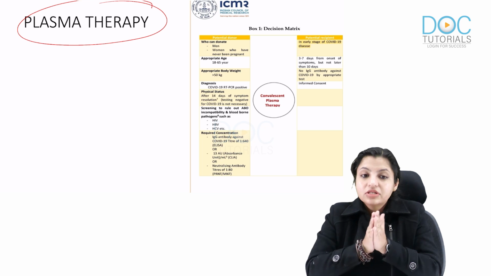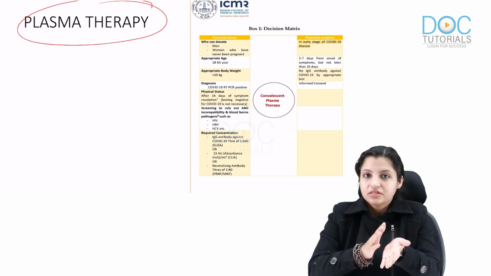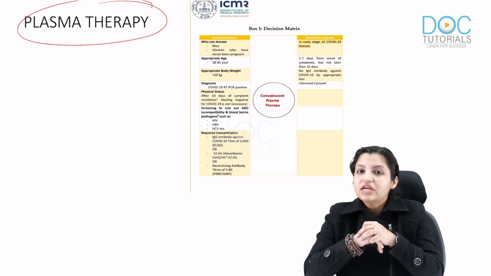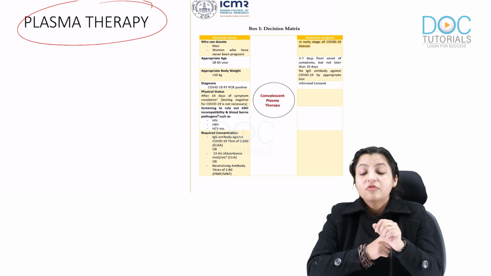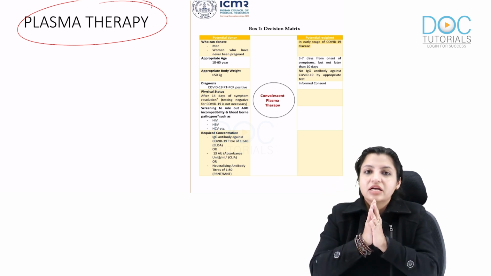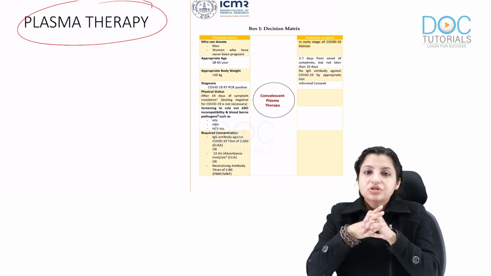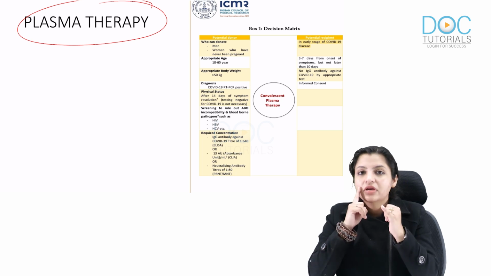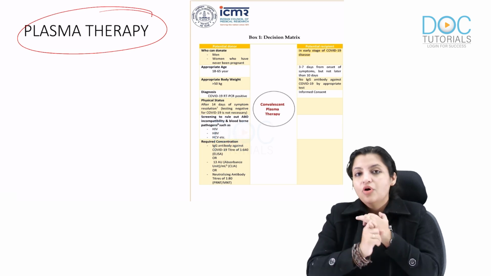The problem is that this antibody should be given before 10 days of their infection. Any person who is infected and you know is very debilitated, ideally you should give him plasma therapy before 10 days. Why before 10 days? Because after 10 days the cytokine storm is going to start, and then these antibodies are not going to do anything, because the whole system is going to collapse after that. That is why it has to be given to the person before 10 days.